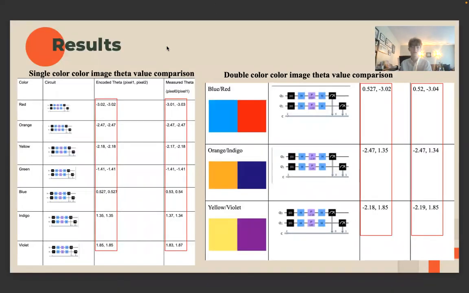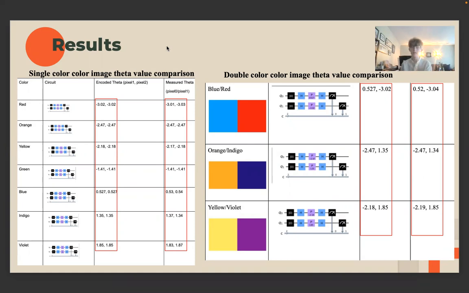The first step of my results was the single color image theta value comparison, in which both sides of the image were the same color. As you can see, the encoded theta and measured theta have about a 0.3% error, meaning that it is very accurate to encode colors on a quantum computer.